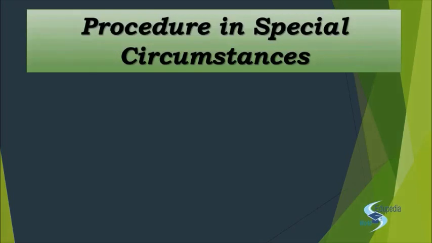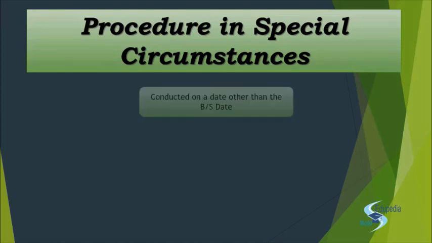There are some procedures in special circumstances, and this is the prime concern of SA 501. Procedures in special circumstances. So what are the special circumstances? First we need to see that. Number one, the count is conducted on a date other than the balance sheet date. Because in your financial statement the data that you have is as of 31st March.